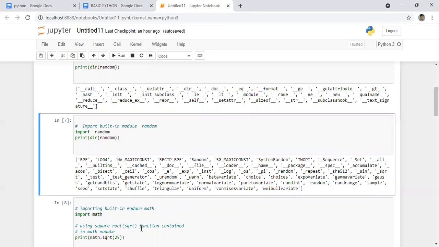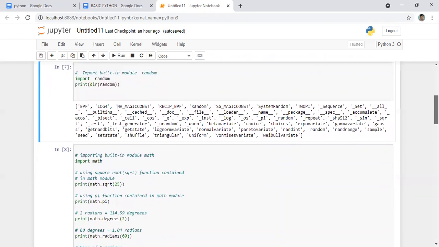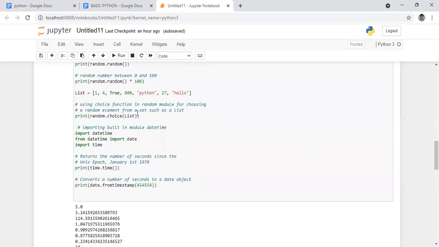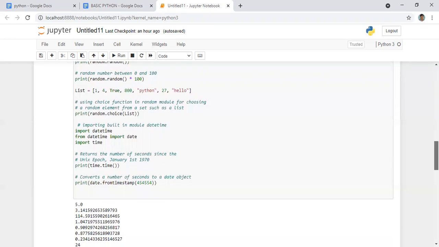Next we have created a list. For choosing something from this list, we are using random.choice of list. Now you can see the corresponding outputs of the mathematical operations here.